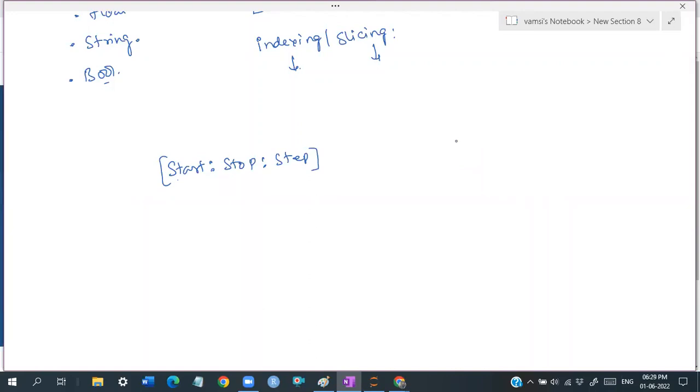The indexes I told you are 0 to n minus 1 when going left to right, and when going right to left, it is minus 1 to minus n.